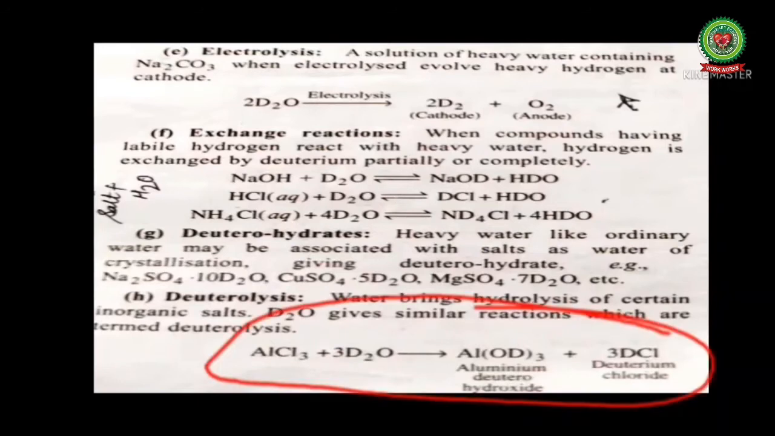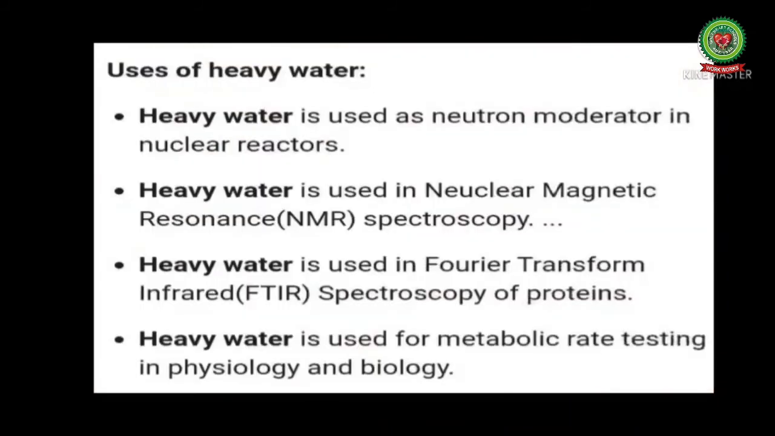You can see the reaction of aluminium chloride with heavy water, resulting in the formation of aluminium deuterohydroxide and deuterium chloride. Now let's discuss uses of heavy water.